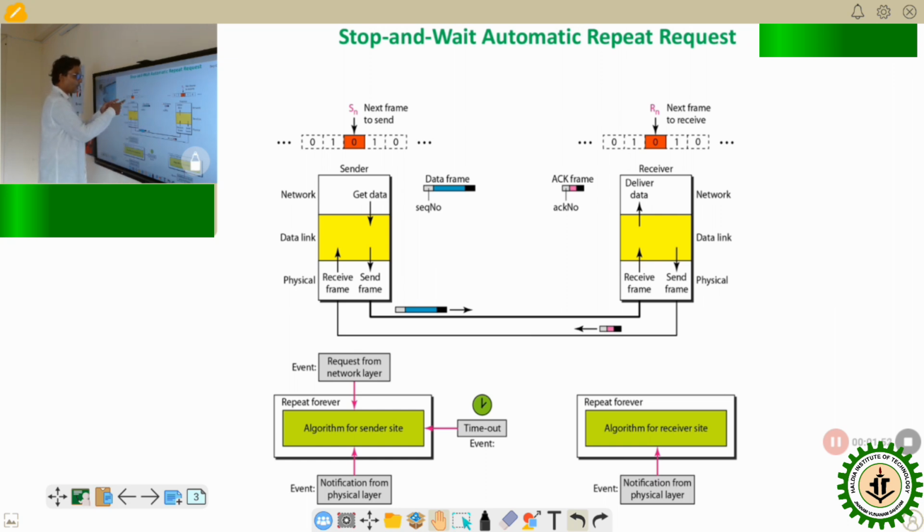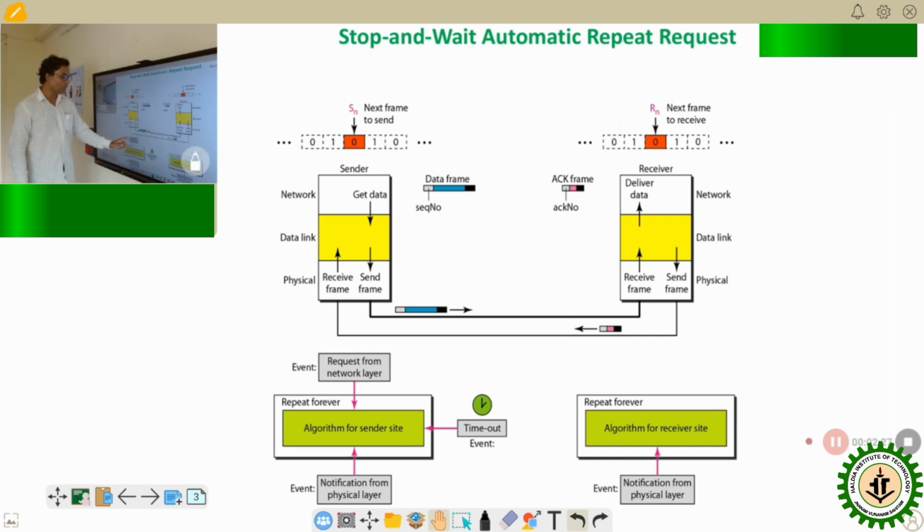Now on the sender side, the data is transferred from the network layer and passed to the data link layer, and via the physical layer, that particular frame will flow to the receiver side, and the receiver will accept that frame and deliver it to the network layer. Similarly, the receiver sends an acknowledgement frame with a particular number and transfers this acknowledgement number to the sender side.